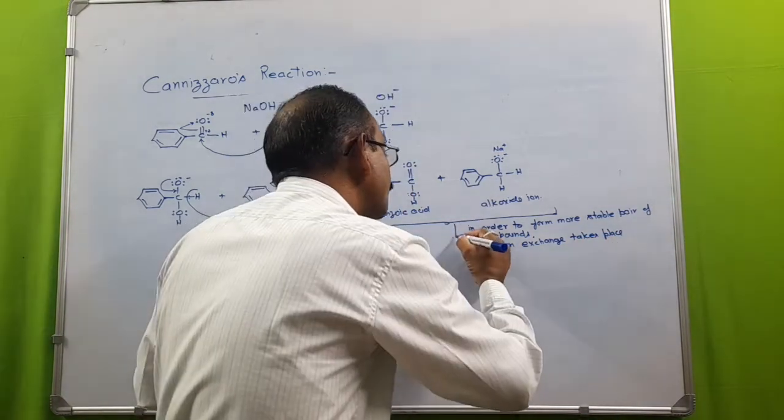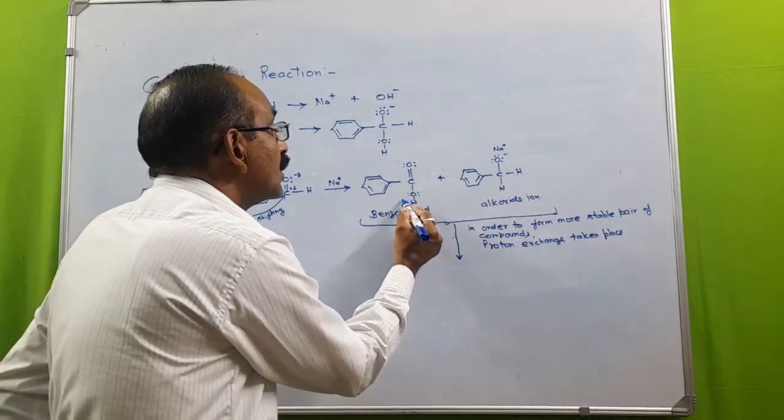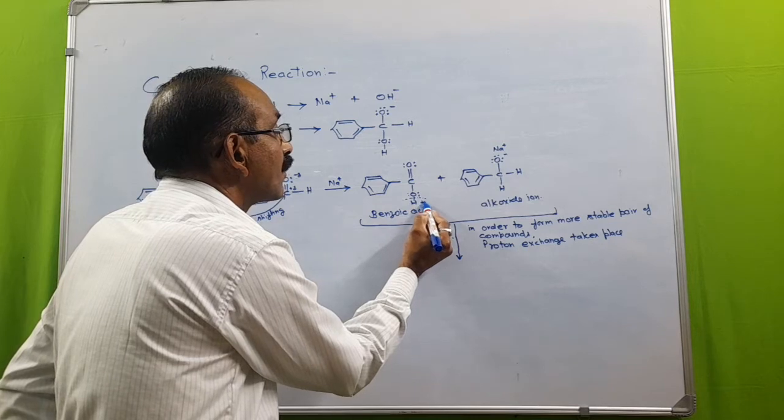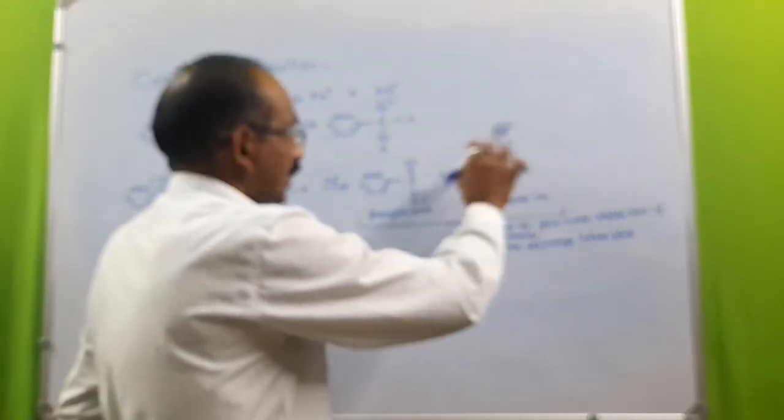See, what actually happens here? The benzoic acid loses its proton, and this exchange occurs here.